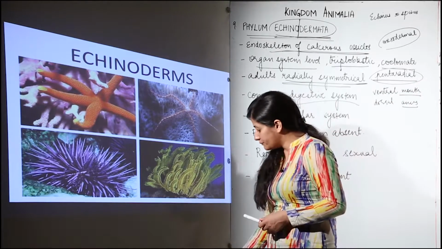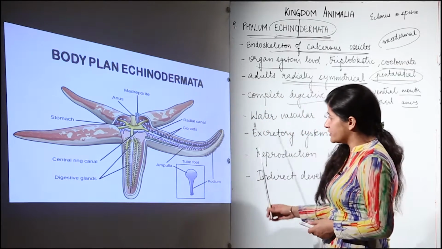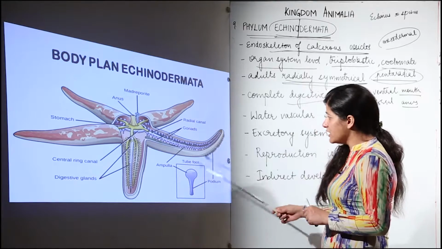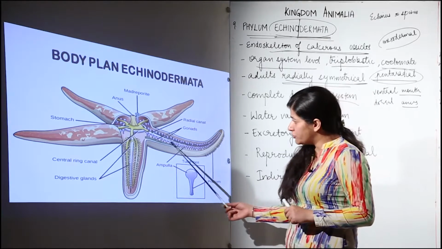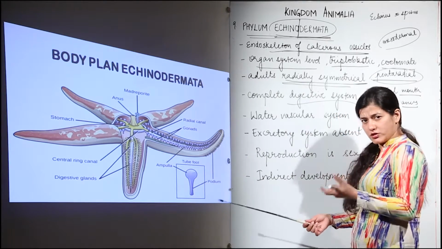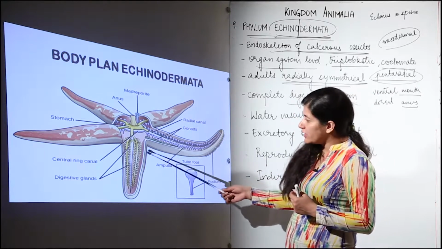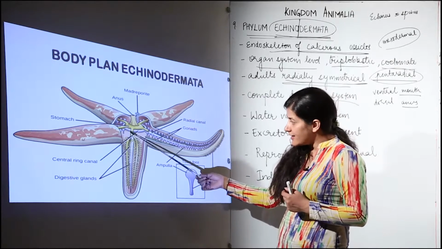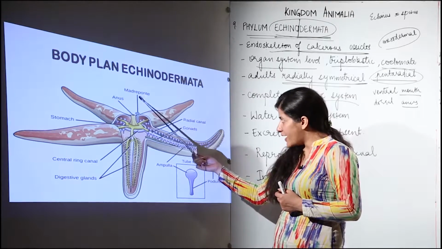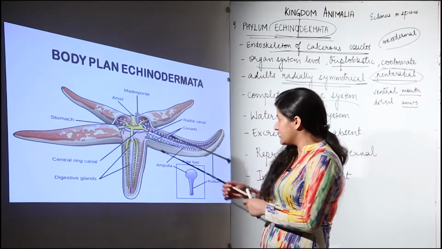Now let us see the basic body plan of this echinoderm. This is the starfish that we are having. These are the 5 arms that are present. You would see a peculiar arrangement of tube feet. We would come to know that these tube feet are an important part of the water vascular system, which is important for respiration and circulation. But before that, what we see over here is that there are digestive glands, there is the central ring canal, there is a stomach. The dorsal side is having the anus, there is a madreporite through which all the water enters the body, and this is the actual arrangement.